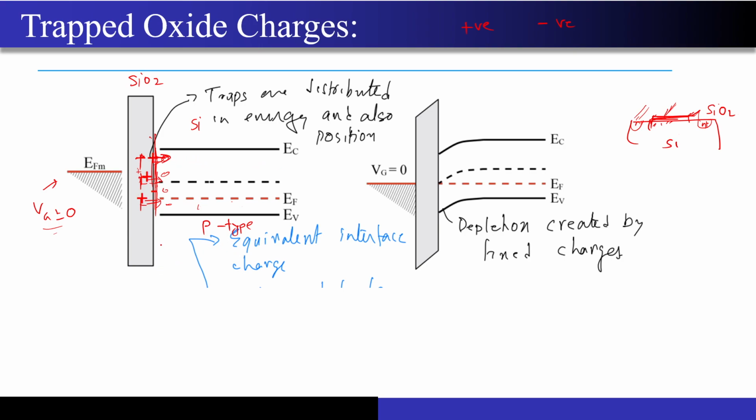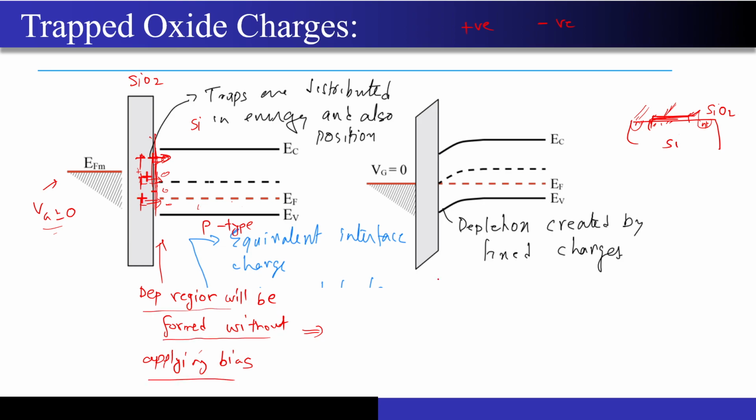As a consequence, a depletion region will be formed without applying any bias. Without applying any bias, I am by default getting a depletion region near the silicon to silicon dioxide interface. Now, a first question to you guys: if a depletion region has been formed without even applying any particular voltage, what do you think will happen to the threshold voltage? Whether it will decrease or whether it will increase?